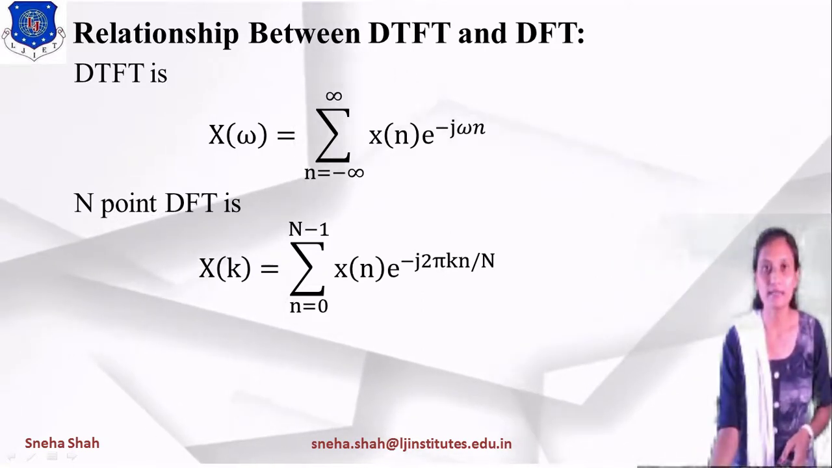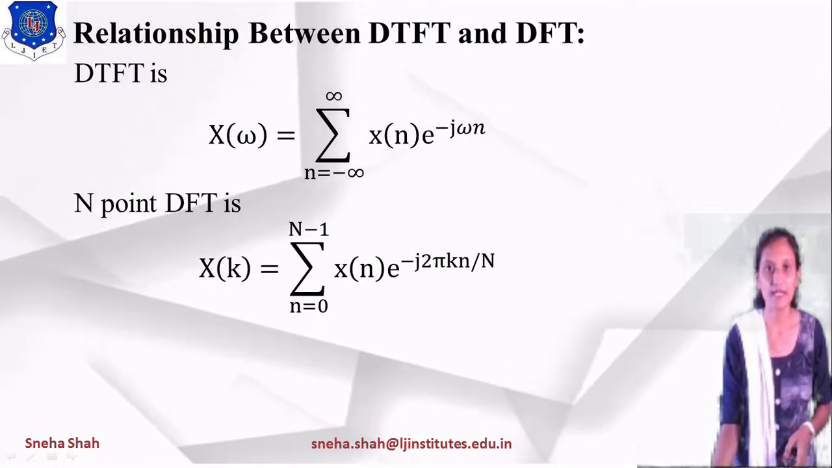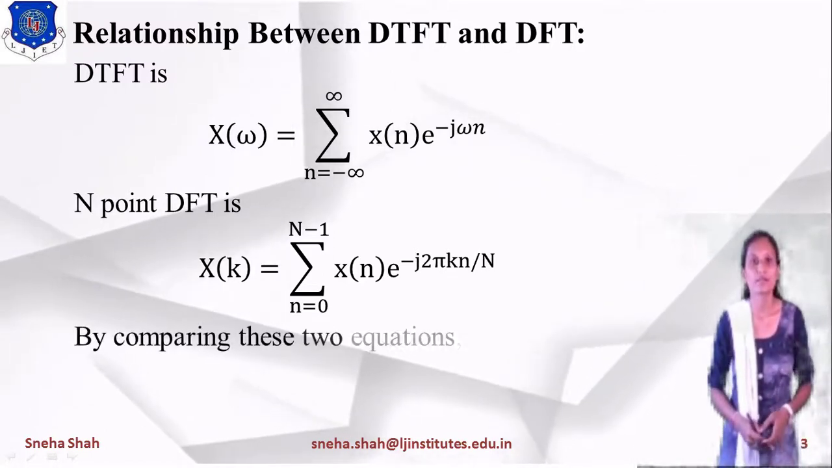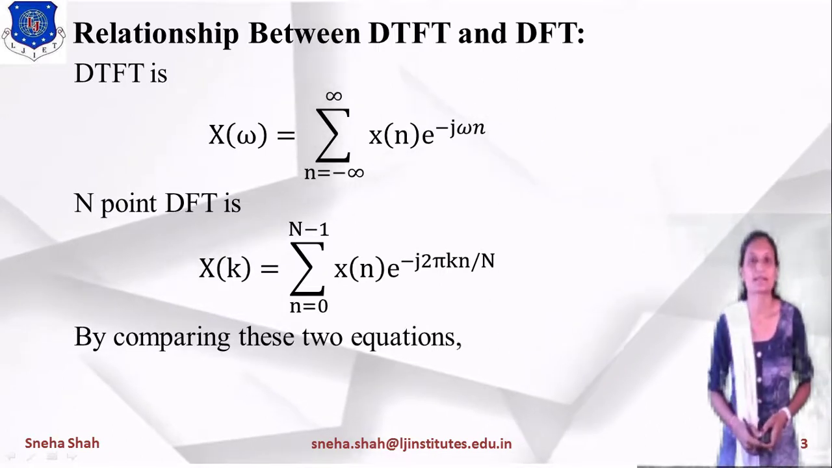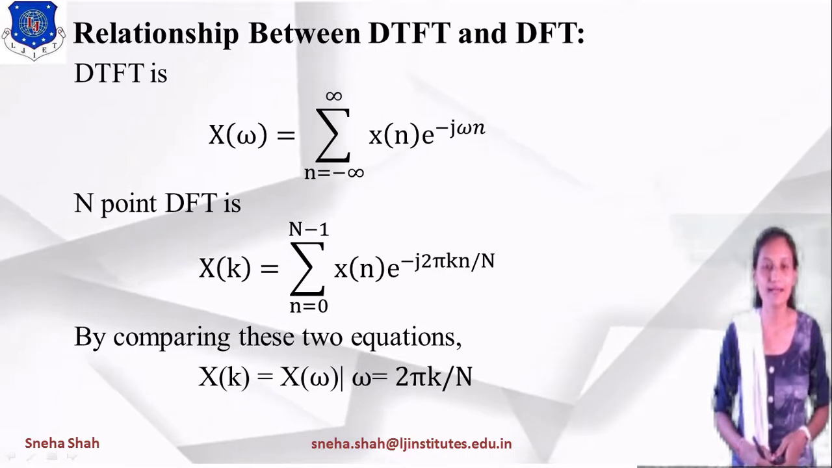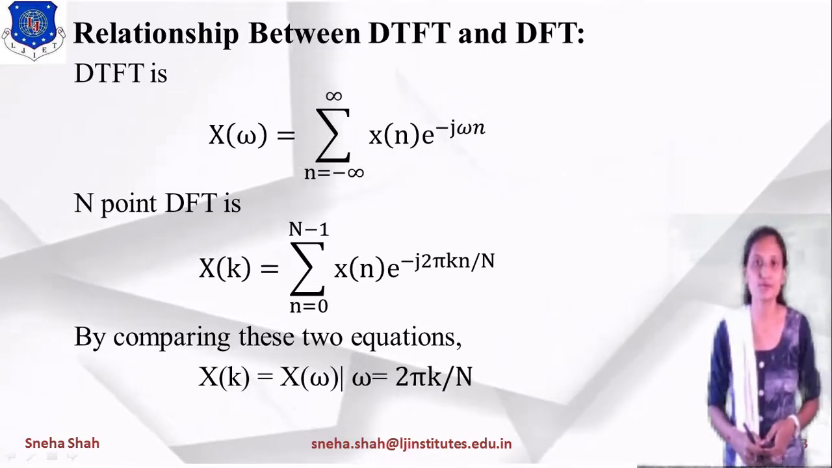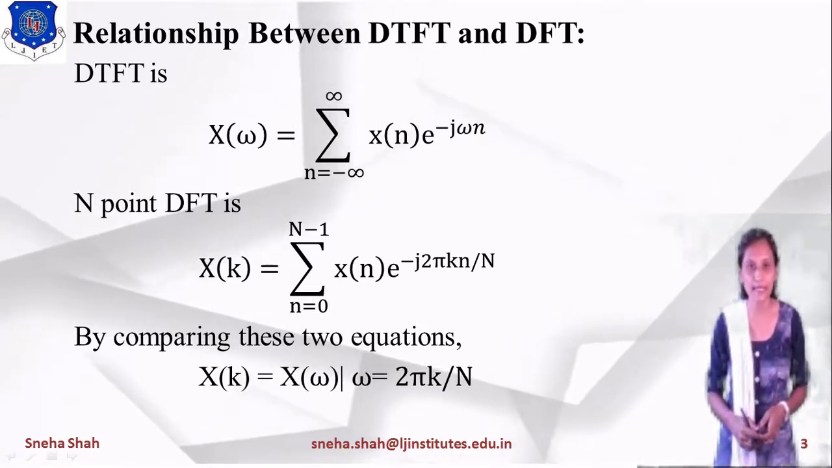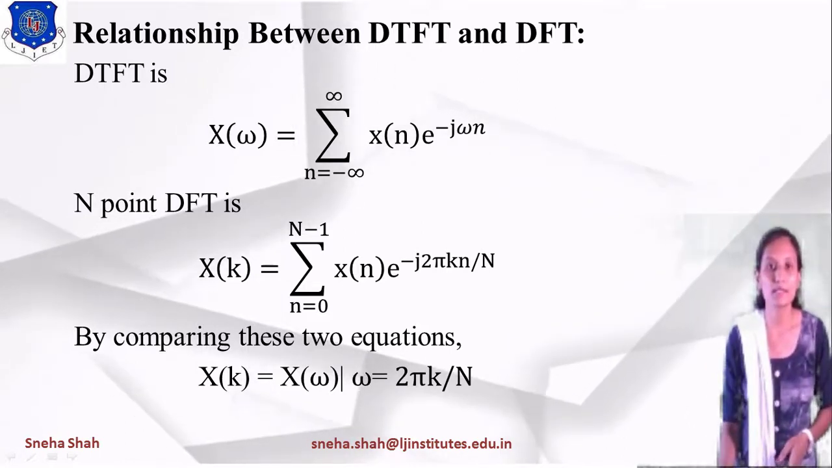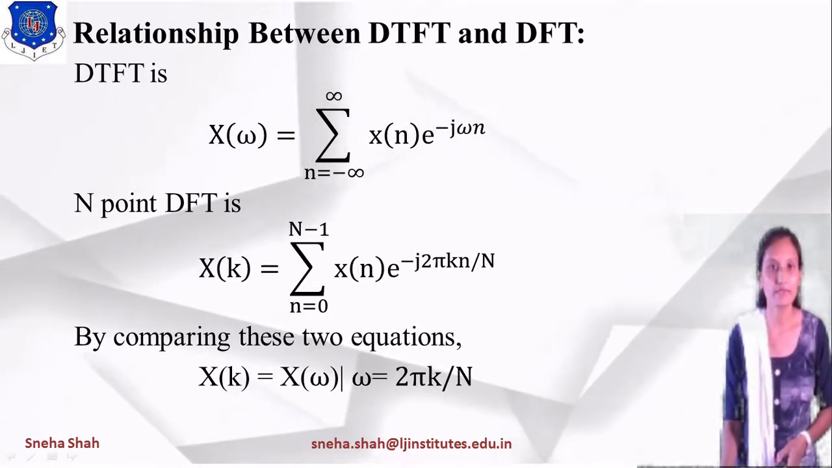If we take this infinite range into the finite range, then this DTFT will convert into DFT. So by comparing these two equations, we can say that X of k equals X of omega when we take omega equals 2 pi k by capital N. This is the basic relationship between DTFT and DFT.